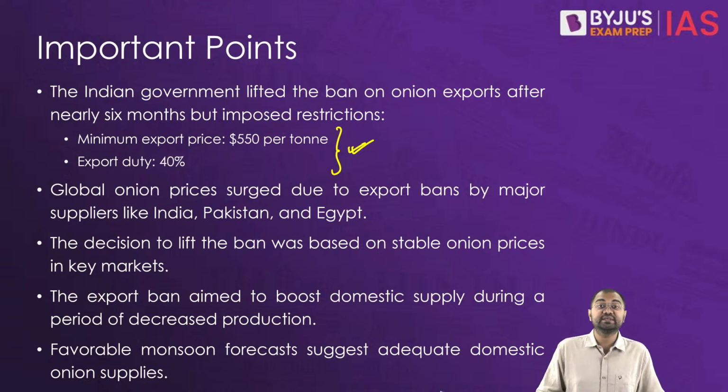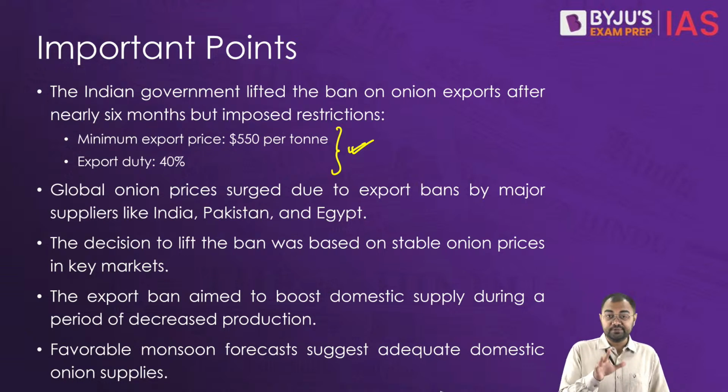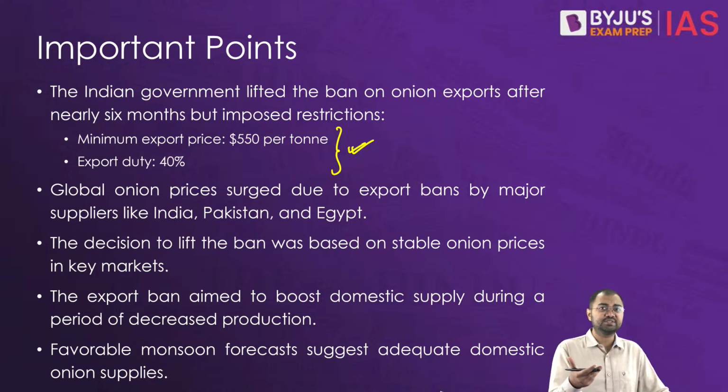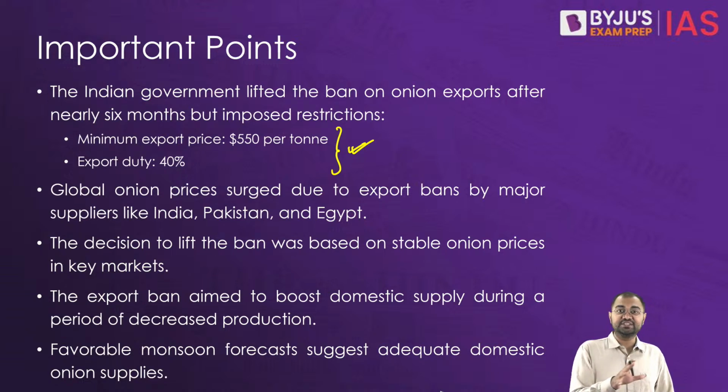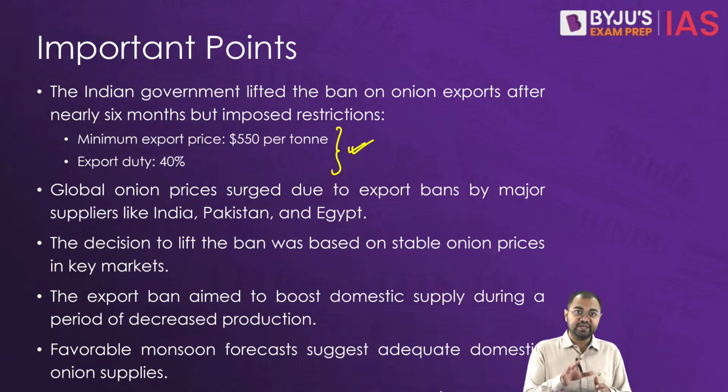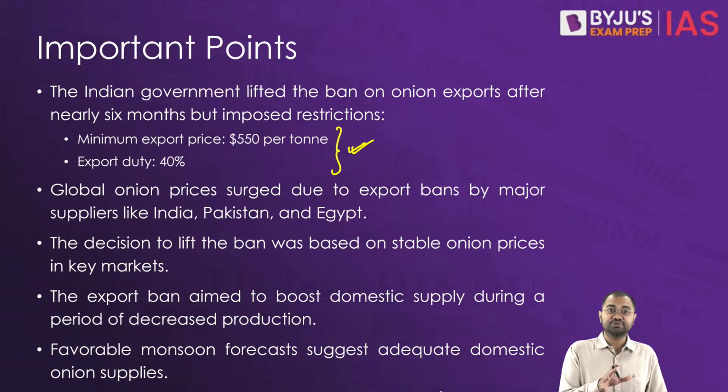Now, this decision basically comes with the concerns over some food inflation and the supply issues, particularly in the context of the upcoming Lok Sabha elections as well, in the onion producing regions like Gujarat and Maharashtra. Now, earlier there was a criticism regarding a very limited allowance of white onion exports from Gujarat and neglecting Maharashtra's red onion farmers. And that's why this is a move that aims to address these kind of grievances, and that's why trying to ensure a fair distribution of export opportunities among all the onion producing states.